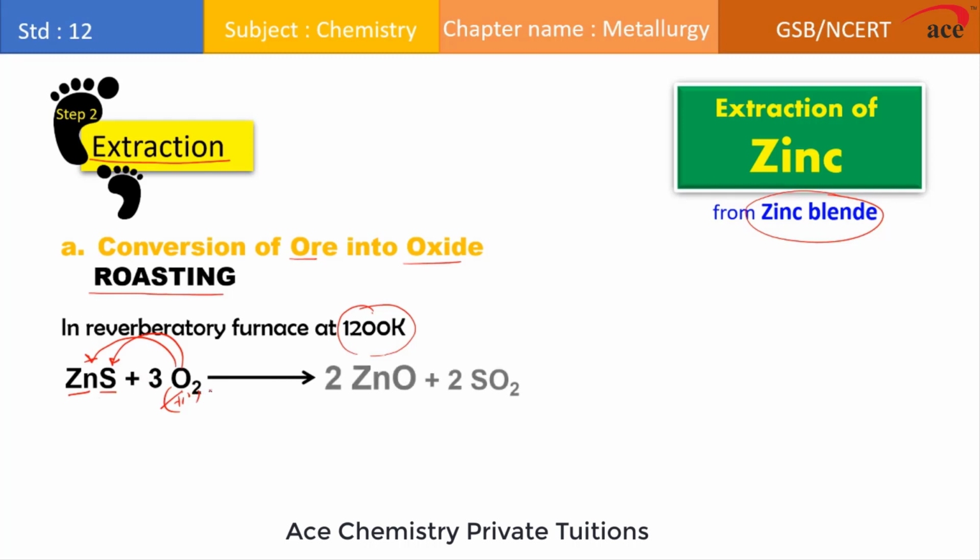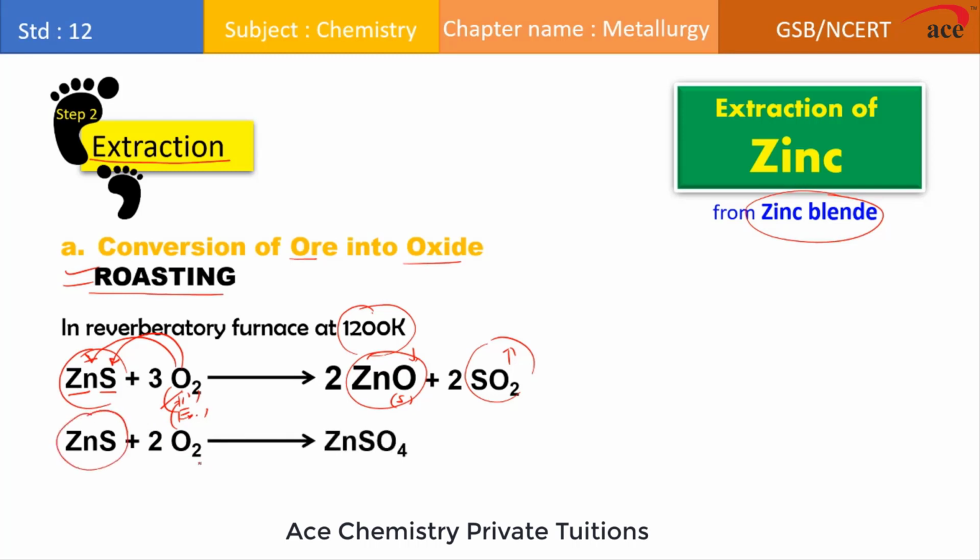Zinc forms zinc oxide, which is a solid substance, and it remains in the residual form, and there is sulfur dioxide gas evolved in this process. So if you see this zinc sulfide, we have converted it to zinc oxide by heating in excess of air. So this process is referred to as what? Roasting. Sometimes if enough air is not passed, there is a chance of formation of zinc sulfate.